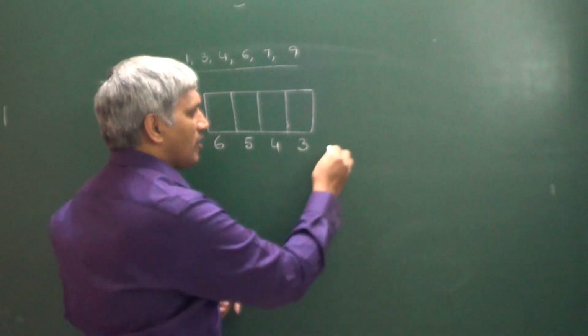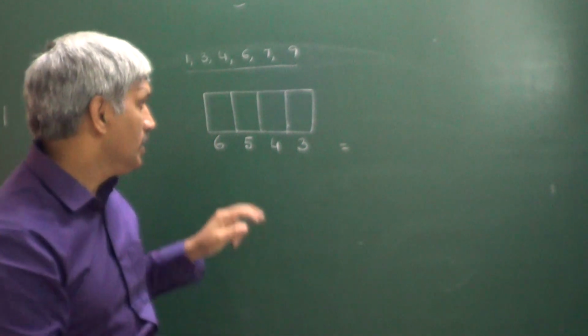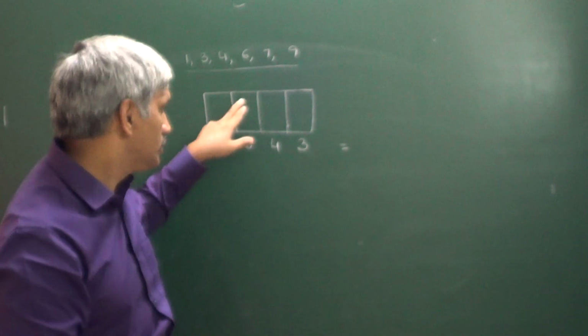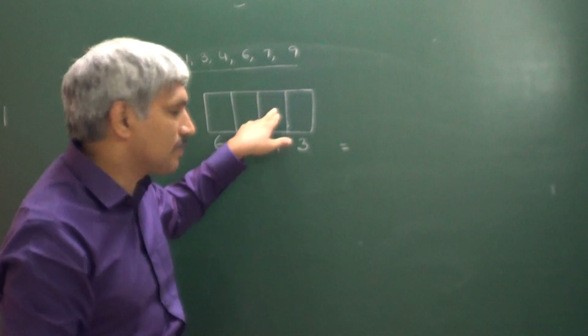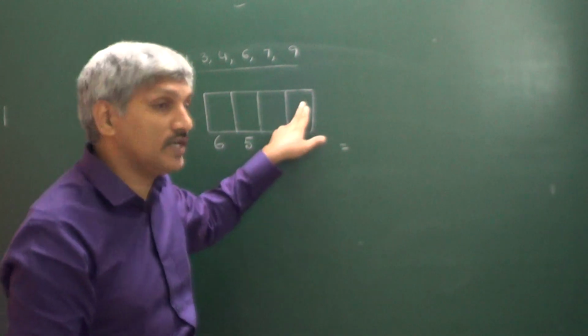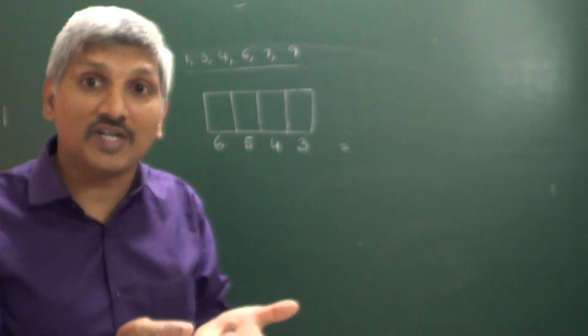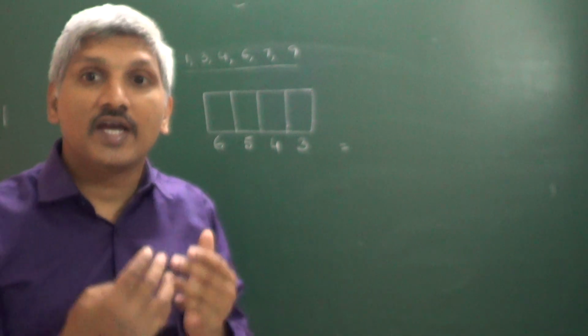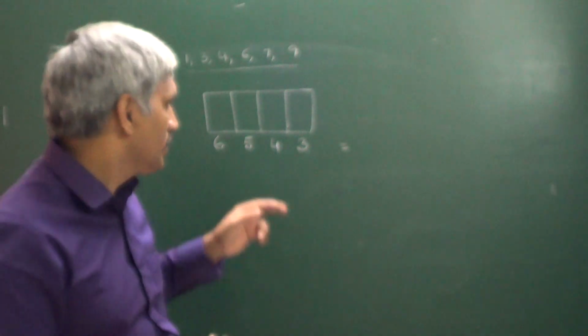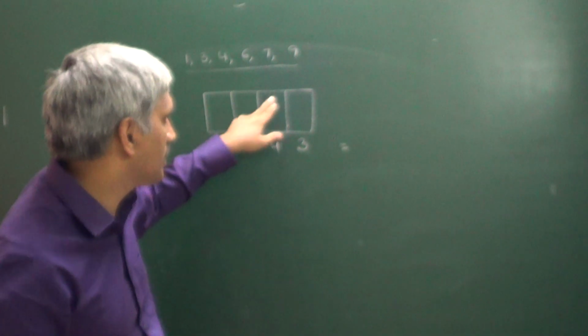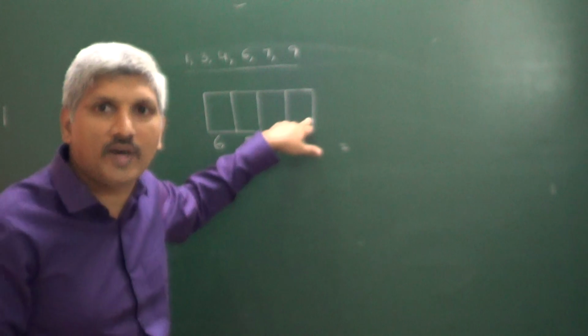Now, the number of different ways is equal to, because this place is filled, this place is filled, this place also filled, this place also filled, then only our process is completed. What is our process? Getting a 4-digit number. Here also number, here also number, in this place also number is there.